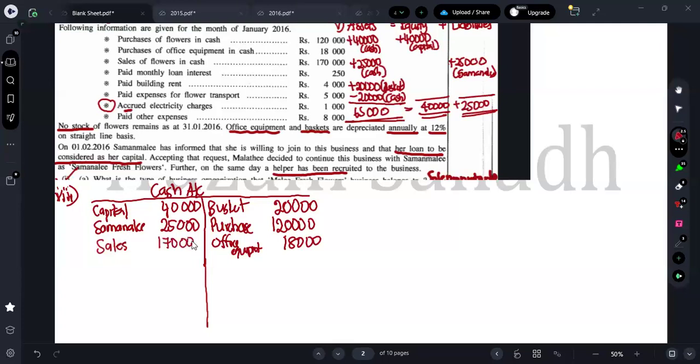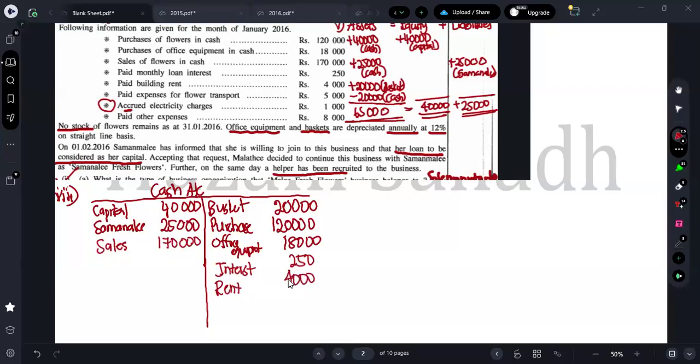170,000. Sales 170,000. Next one, paid interest is how much? 250. So I can put as what? Interest I have paid 250. Rent I have paid how much?